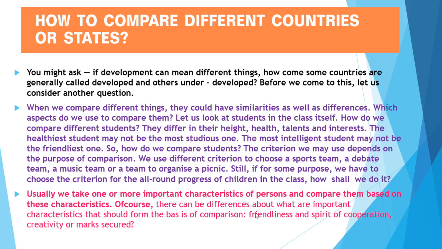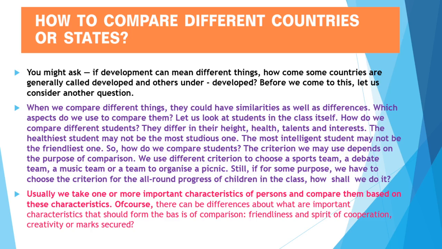And of course, there can be differences about what are independent characteristics that should form the basis of comparison: friendliness and spirit of cooperation, creativity or marks secured. Now if you look here, children, the differences between the criteria we will be discussing, the children will be characterized according to their characteristics, right.